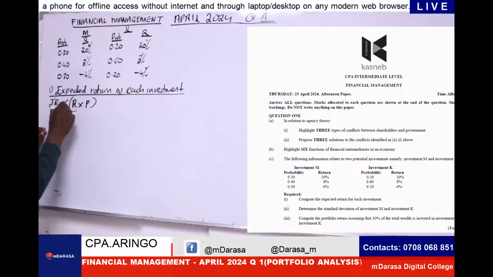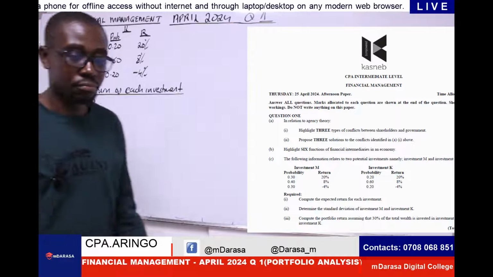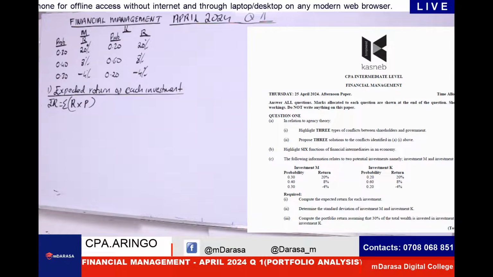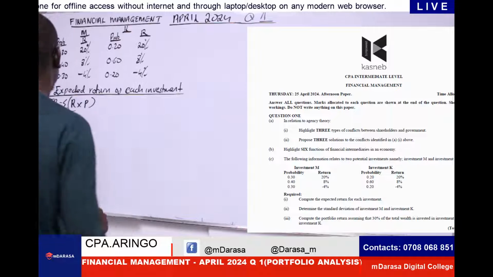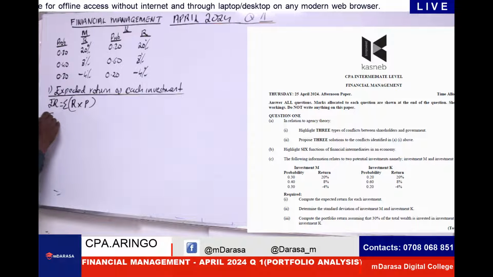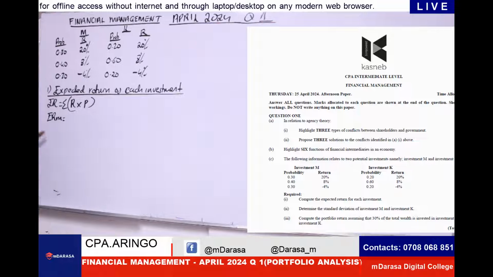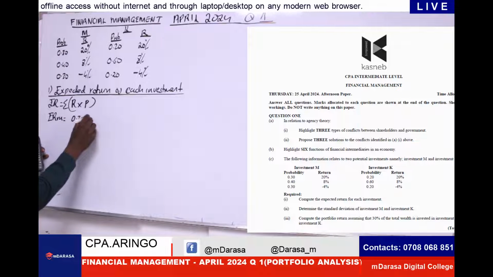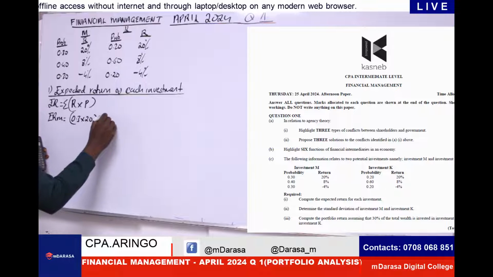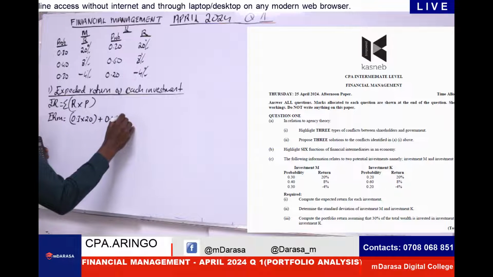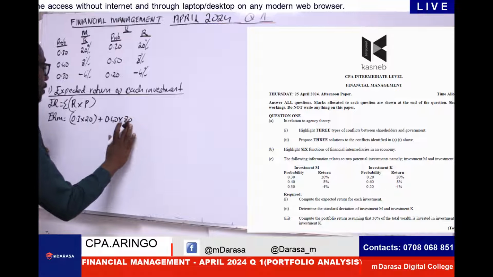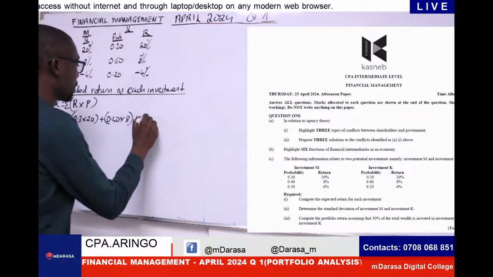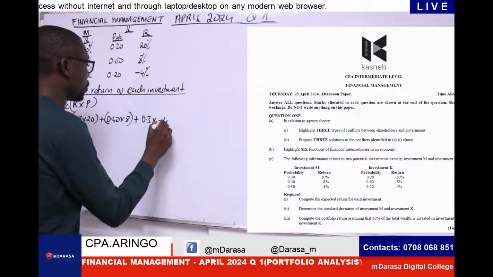All this, I just need to do it to sum them up. Nothing more. We are done with this, right? So if at all we want to handle the expected return of M, this will be easy. I'll be having 0.3 times 20. We add 0.4 times 8, right? We add 0.3 times negative 4.